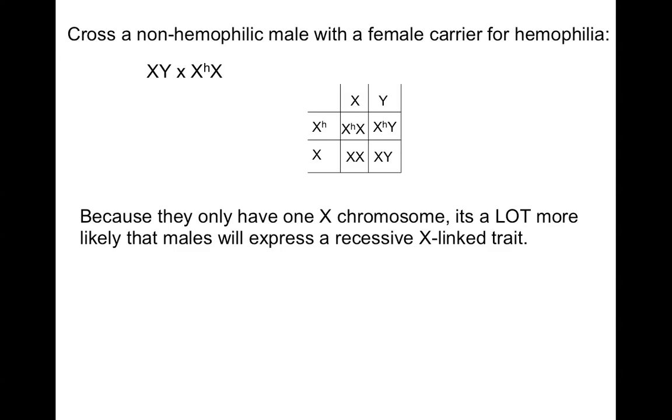Because males only have 1 X chromosome, it's a lot more likely that males will express a recessive X-linked trait, right? They only get 1 chance at getting the good X chromosome, whereas females get 2 chances. They're going to get an X chromosome from their dad and an X chromosome from their mom, so they have 2 chances to get a chromosome that has the normal gene that prevents them from having hemophilia.